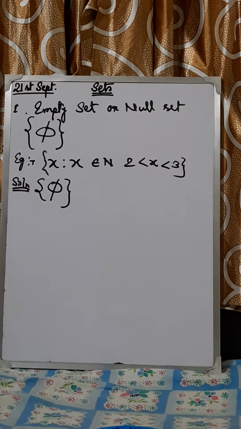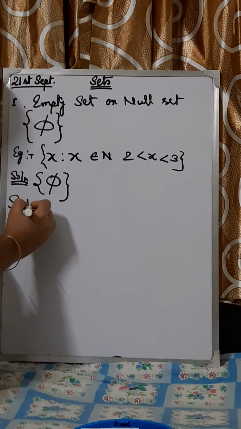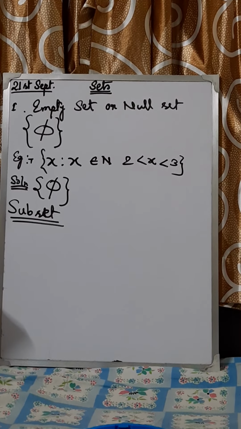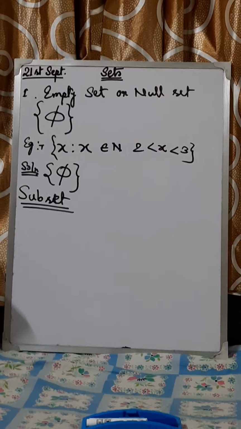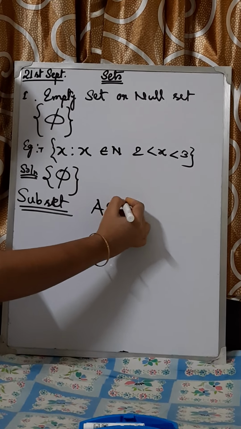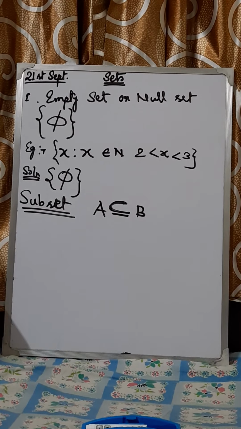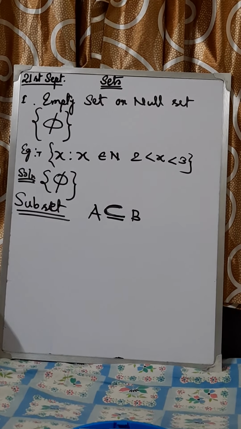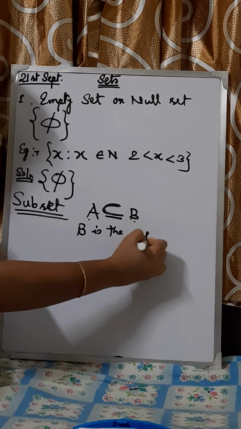Next set is subset. Subset is what? If A and B are two sets such that every element of A is in B, then we say that A is a subset of B, and we write A ⊆ B. This symbol is a rounded U with a line under it. If A is a subset of B, then we say that B is a superset of A.